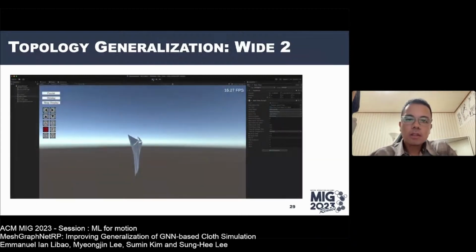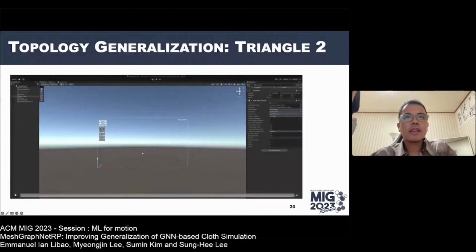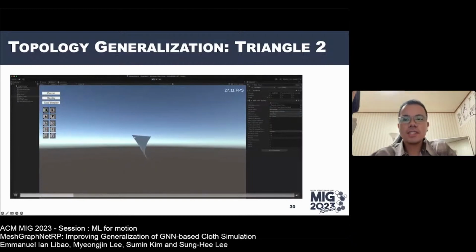Also, our model can handle configurations with more than 2 handles that are not seen in training at all. Here is a white cloth with 3 handles, with an additional handle at the center. See it moving. And replay. And here is a triangle topology with all the top vertices acting as handles.